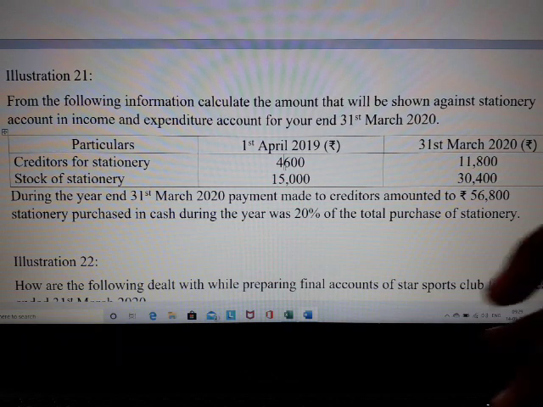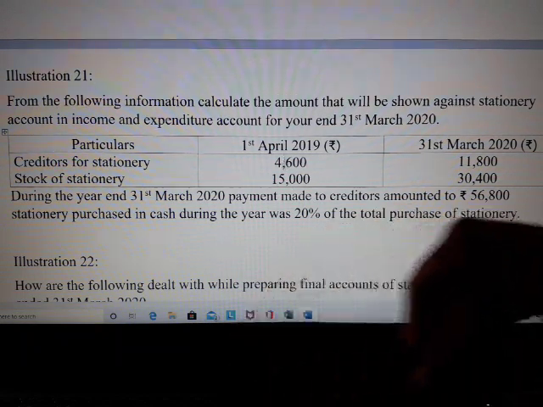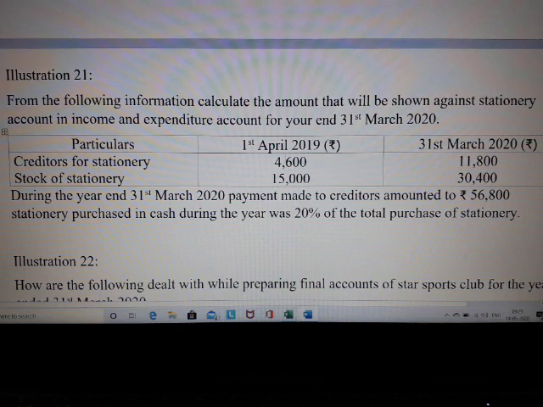Any doubt in this, students? How did you get the 4,600 and the 11,800? It is given in the question. Stock of stationery, opening stock and closing stock, is given to us. Opening stock value is 15,000 and closing stock value is 30,400.